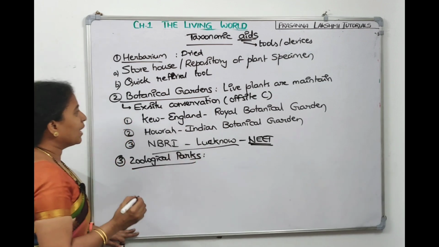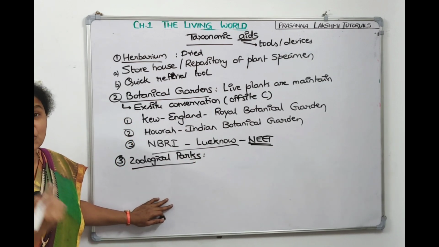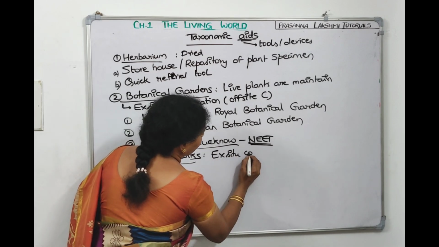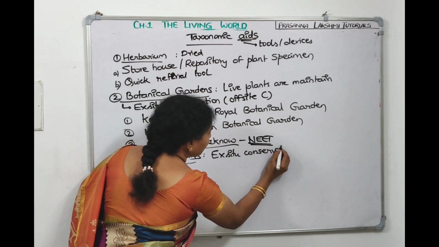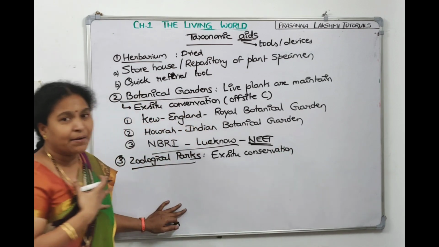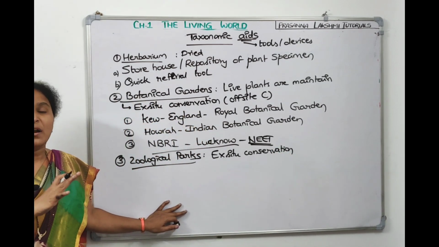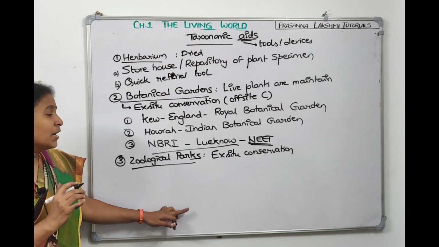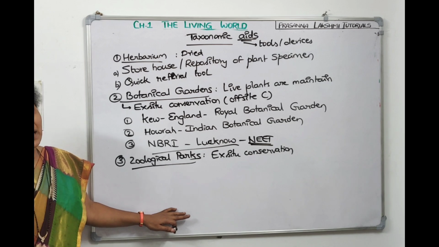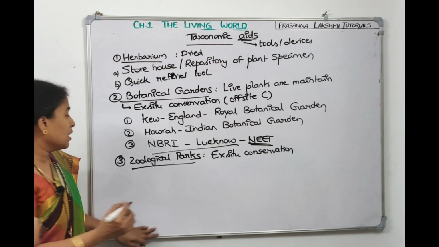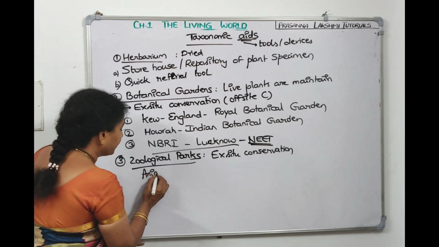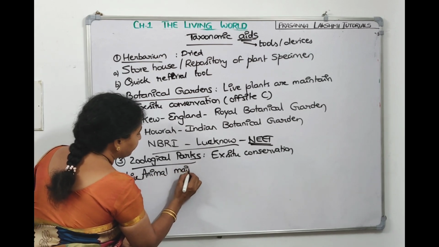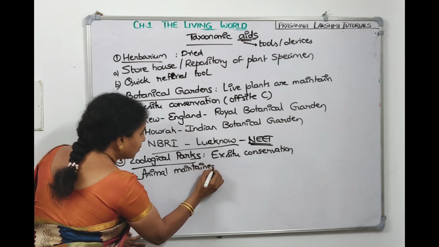Again, I told you, zoological parks come under ex situ conservation. It means we are conserving them not in their natural habitats; we are bringing them under our conditions. So zoological parks come under ex situ conservation. And what type of specimens are kept? Live or dead? Live. Plants or animals? Animals. In zoological parks, live animals are maintained.